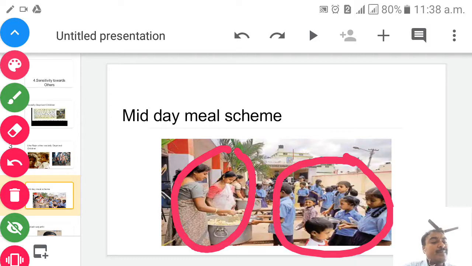But these children and their parents need to be guided. They should encourage their children to go regularly to school, study hard to make a better future for themselves and the whole society.